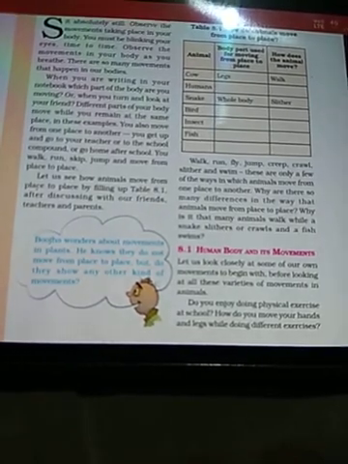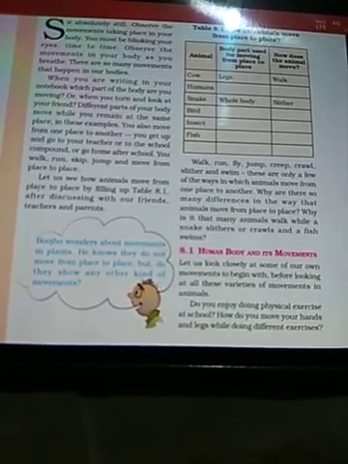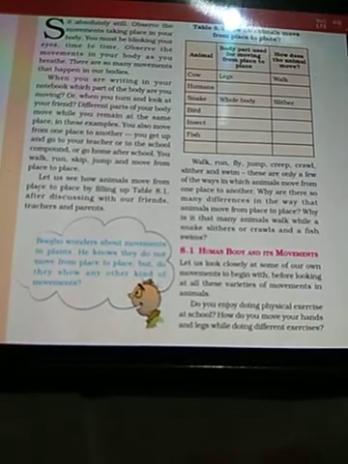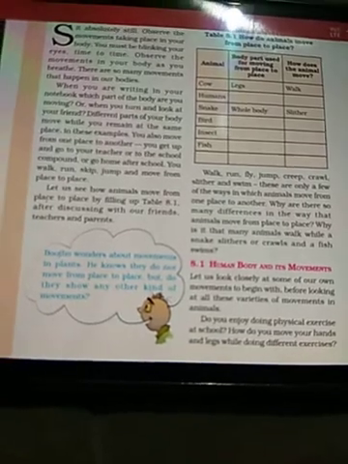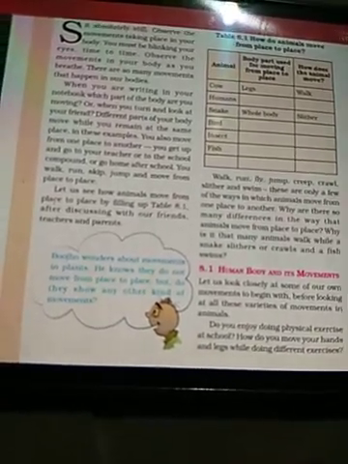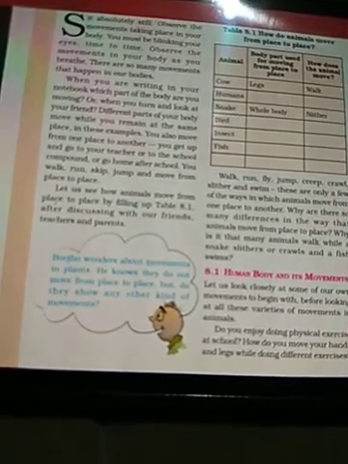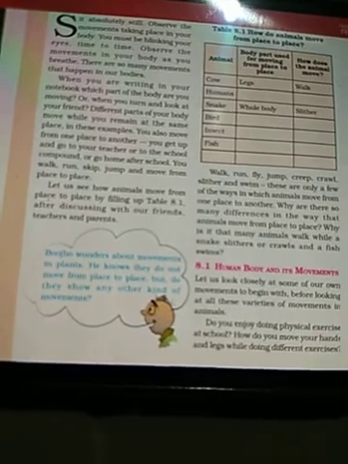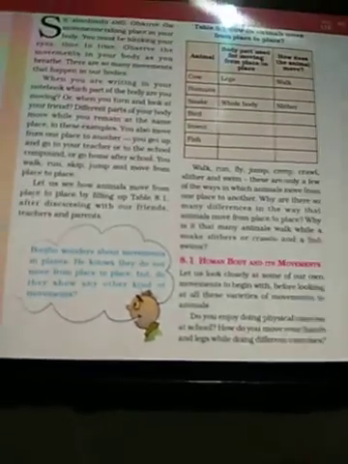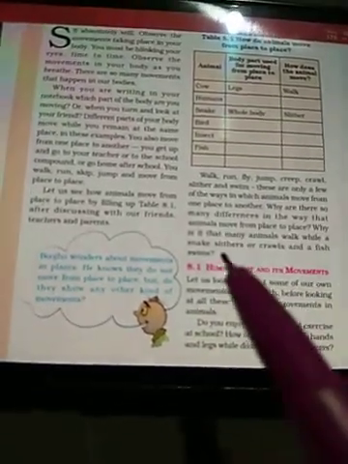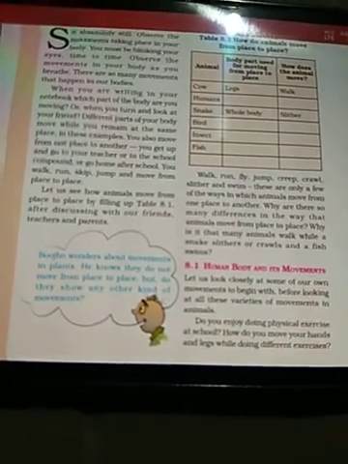Snakes do not have legs, so they have to slither on the ground. Just because different animals have different types of body parts which show movement from one place to another, there is a difference in the way of moving also. Why is it that many animals walk while a snake slithers or crawls and a fish swims?